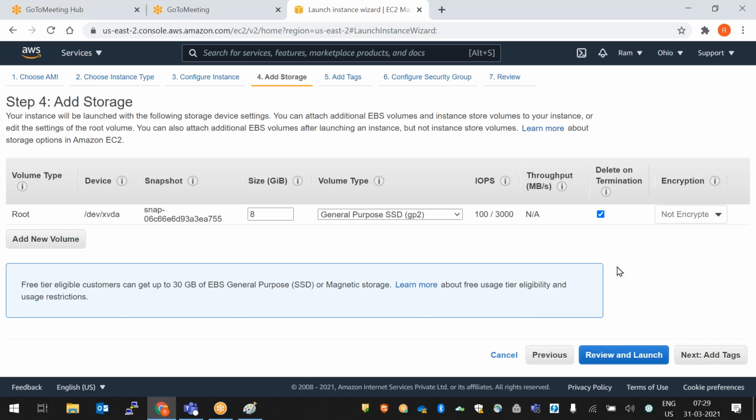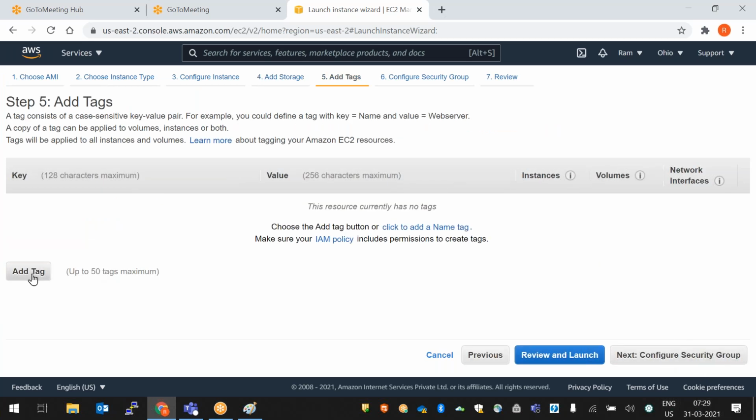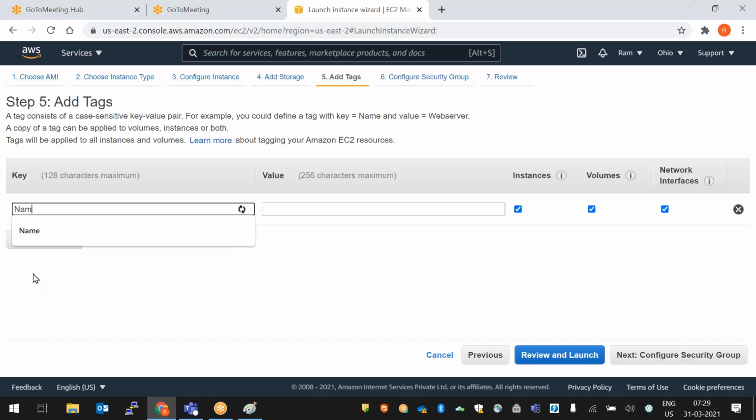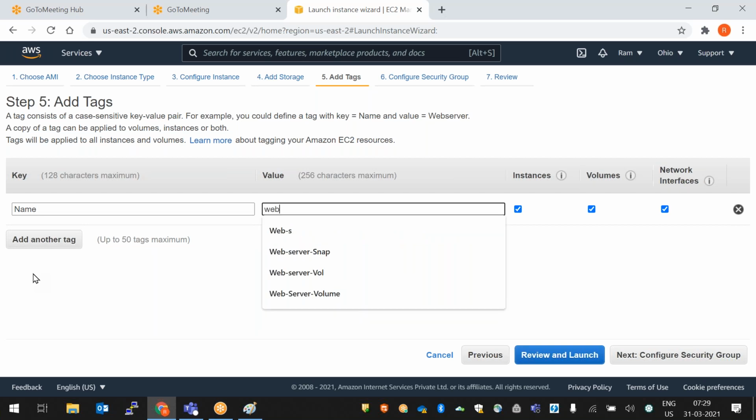Okay, so next, go next here, add tags. Tags is for our understanding: name, tag name. So we can give something like web server. The next one is configure security group. What is this? Click on this.